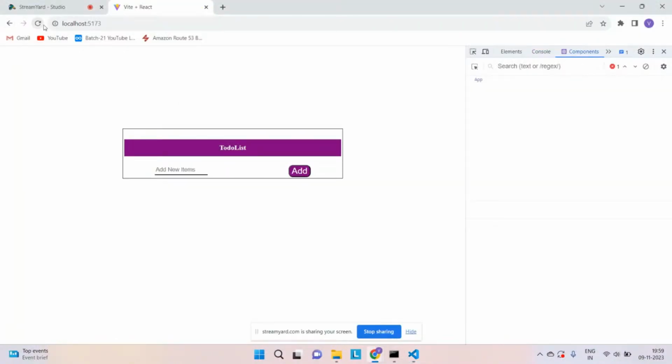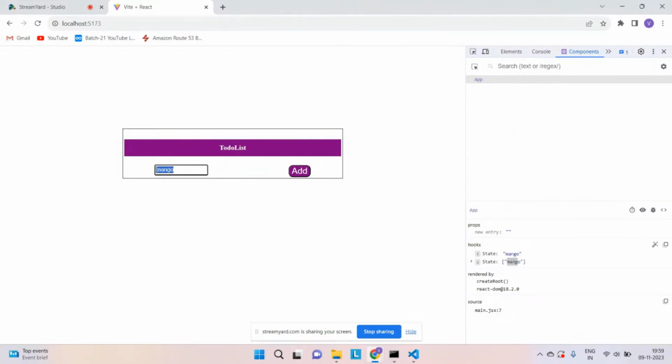I just refresh my whole page and we'll add 2 items first. I will say first, let's say, mango. You can see here there are 2 different hooks. In the first hook, my mango is stored as soon as I change something in my input tag. In the second state, it is an empty array by default. If I click on add, see, now my second state is filled with this particular mango.